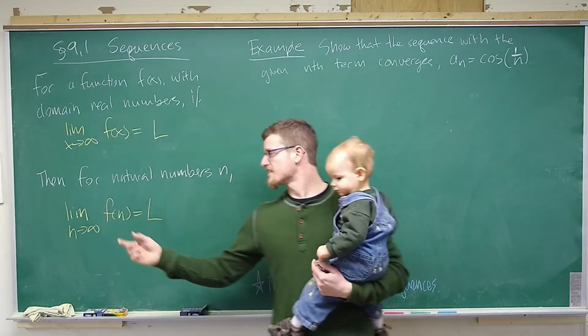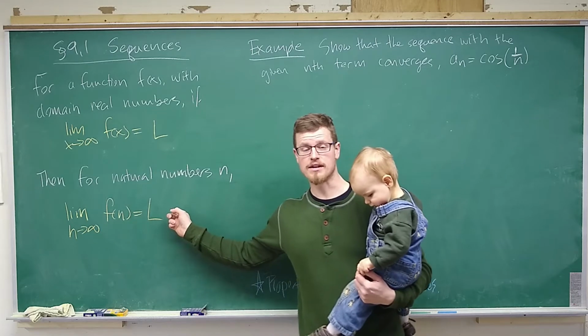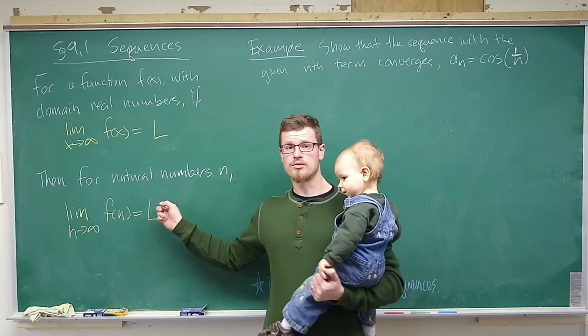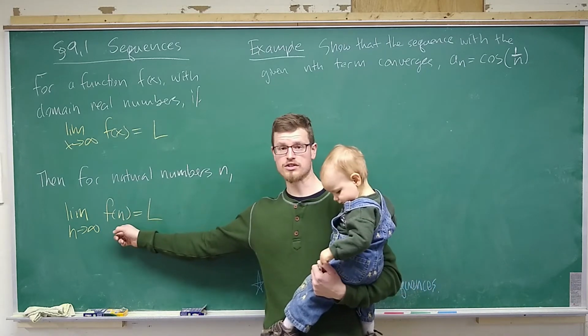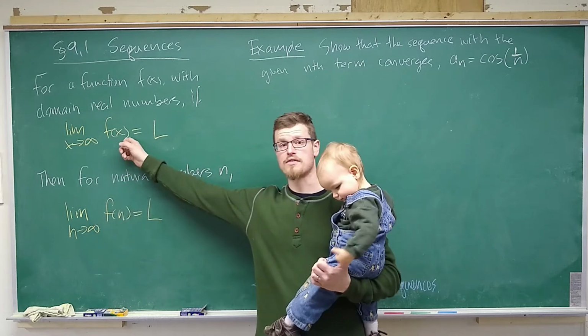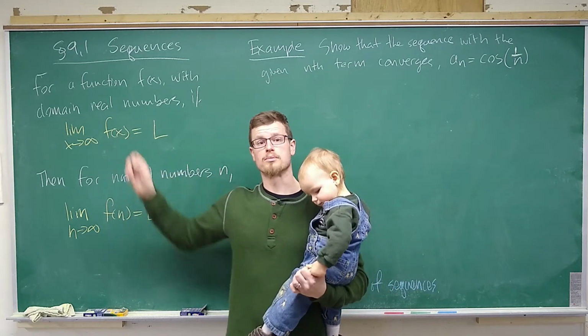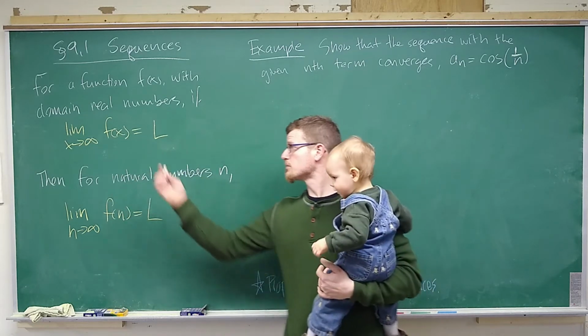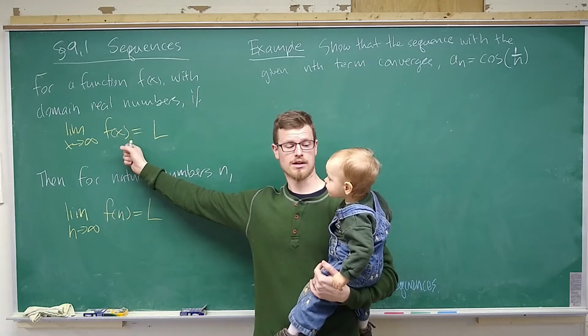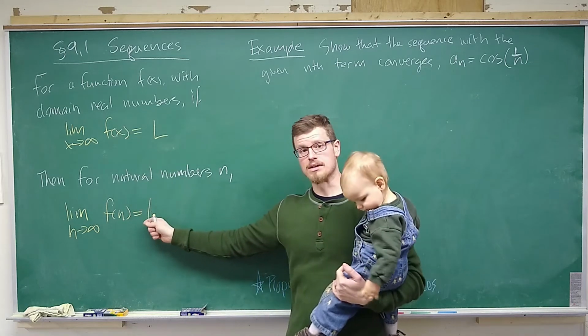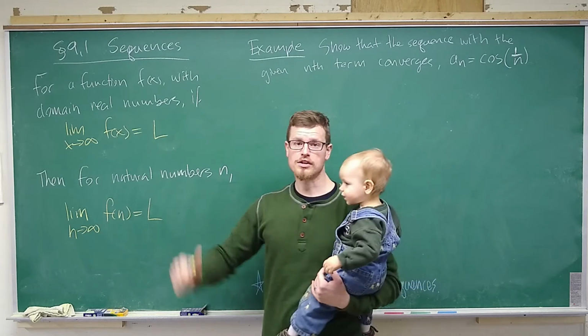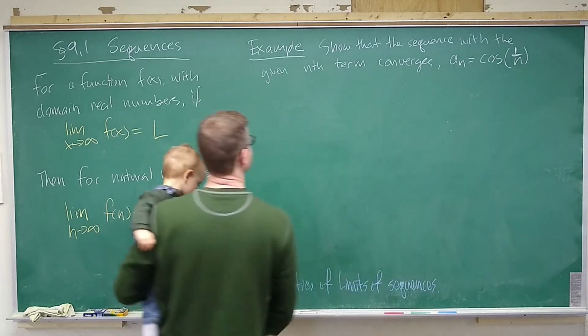What this tells us is that if we're trying to find the limit of some sequence, and we can write those sequences as a function of n, which has a well-defined function in terms of the real numbers, then we would be able to simply use the limit of the real numbers to help us evaluate the limit of the sequence. So let's take a look at that in an example.